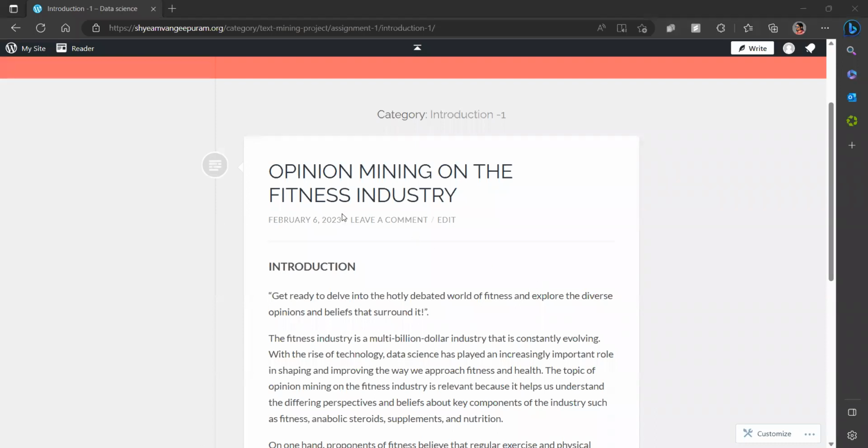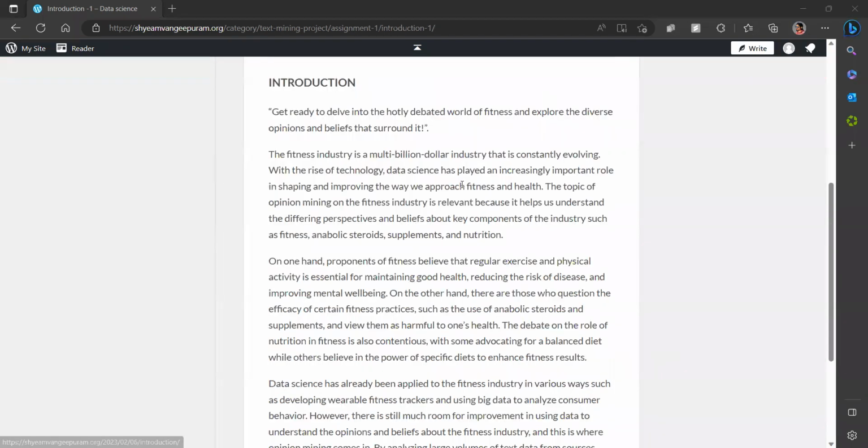Okay, so we're gonna talk about my text mining project, opinion mining on the fitness industry. As we know, fitness is a very big topic and a highly debated topic. So I just wanted to take four labels, basically consisting of fitness, steroid use in the fitness industry, supplements, and nutrition in general. Data science has already been applied to the fitness industry in various ways, such as developing wearable fitness trackers and using big data to analyze consumer behavior, etc.